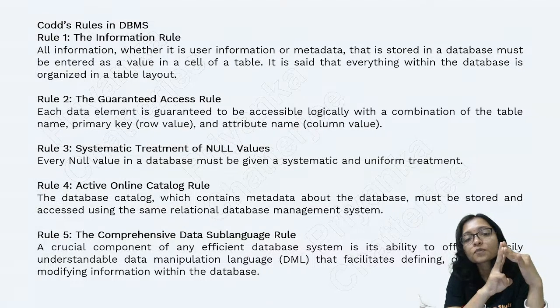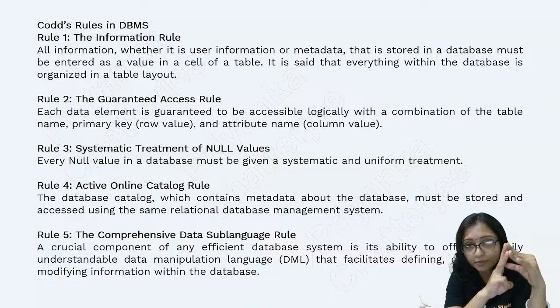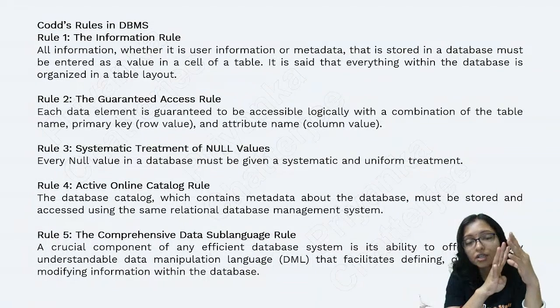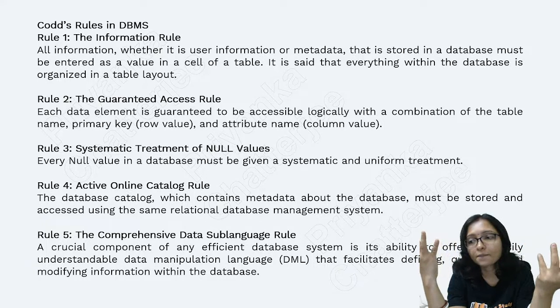Active online catalog rule. Think that whenever you visit the Unified Study app, you try to open the catalog, like what courses are available. That is your catalog. So after visiting the system, you will see what courses are available for you. First thing is that. Okay, so that is the catalog.